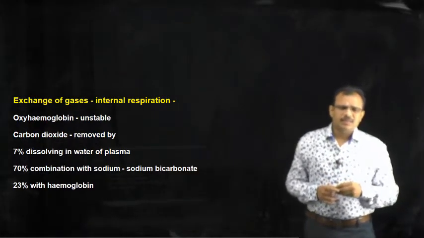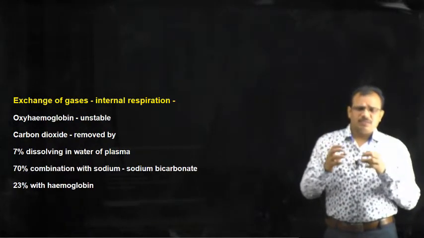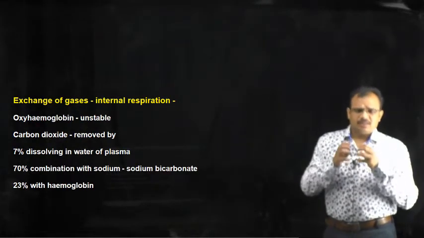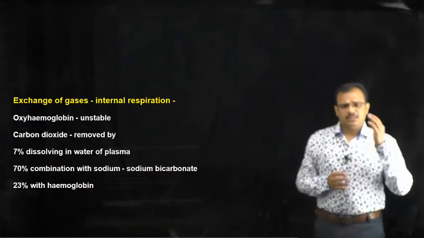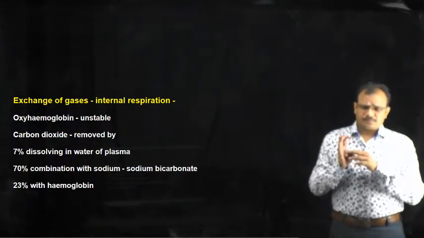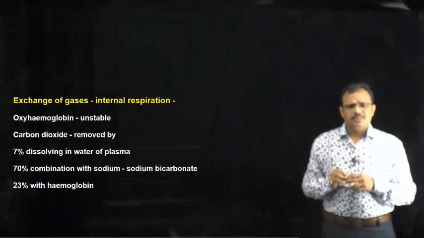And oxyhemoglobin, which is formed by binding the oxygen with the hemoglobin in the alveoli, is highly unstable and readily dissociates to oxygen and hemoglobin. And the factors that facilitate this ready dissociation we have seen in the chapter on blood, such as low pH, high temperature and low oxygen levels in the tissues.